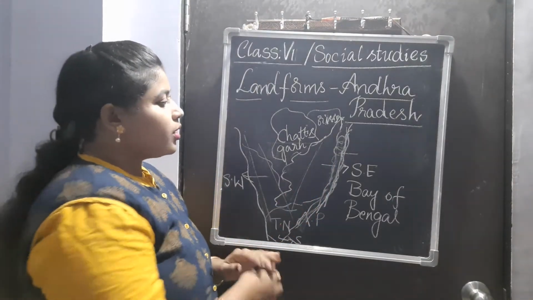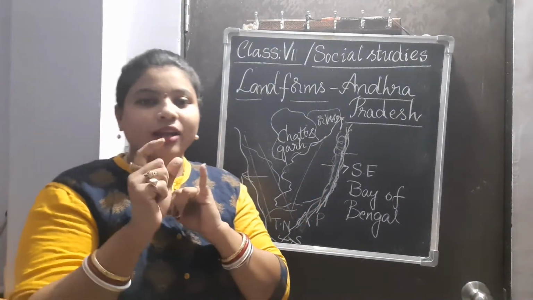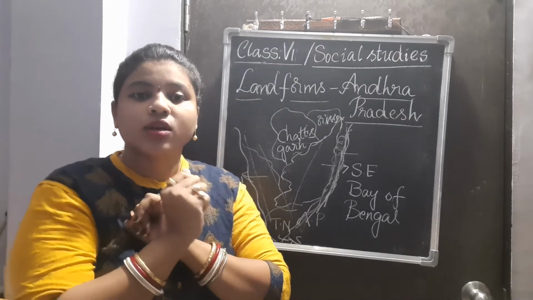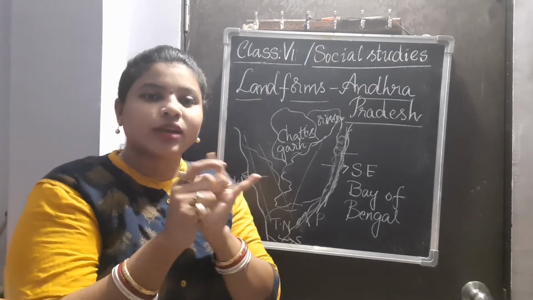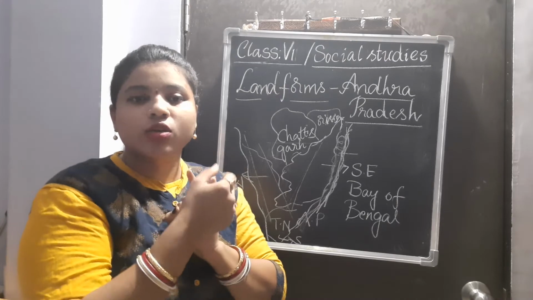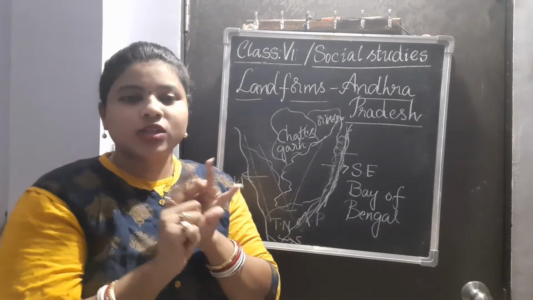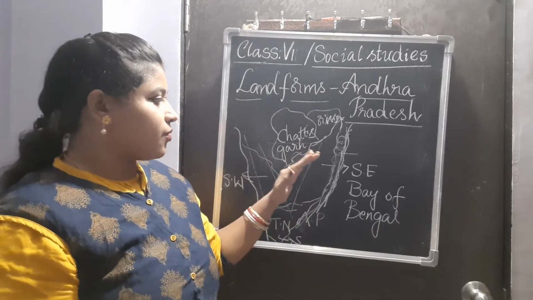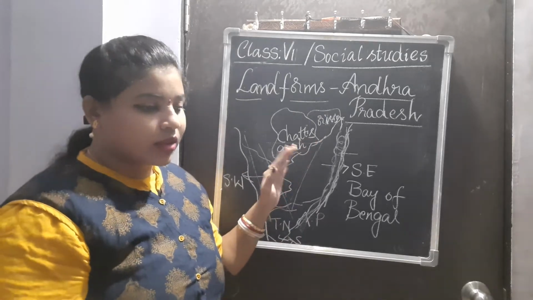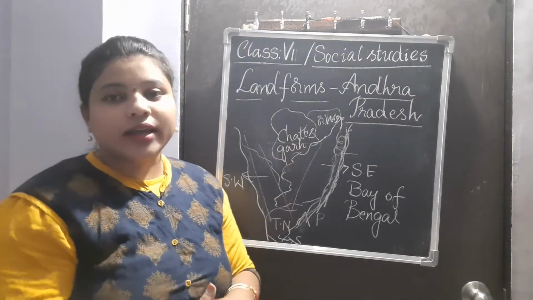Andhra Pradesh is known as coastal Andhra Pradesh, as well as we have Rayalaseema. Most of the parts of Rayalaseema come under the Deccan Plateau.